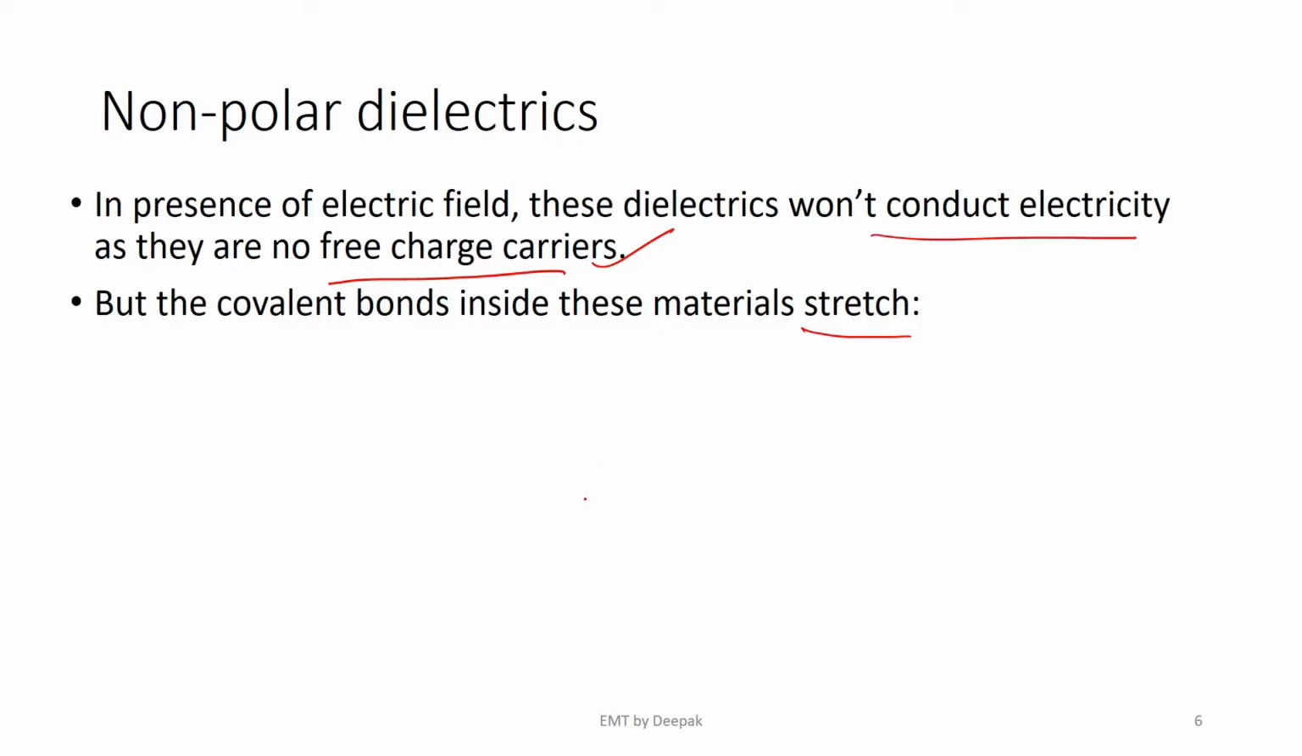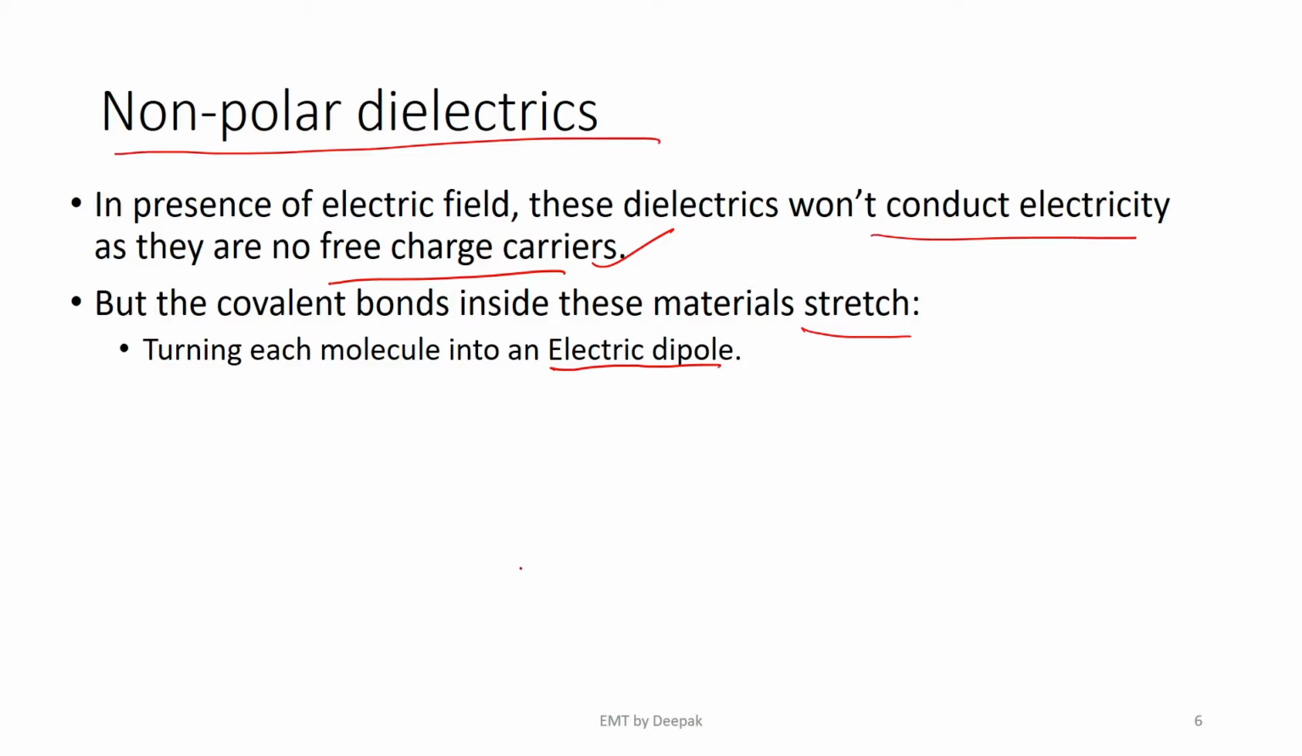That is, the shape of the atom or molecule changes. Because the shape of the molecule or atom changes, the attractive force between the positive nuclei and the negative electron cloud weakens, thereby acting as if there is no attractive force between them, creating a dipole from a molecule. That is how electric dipoles are generated in non-polar dielectrics.